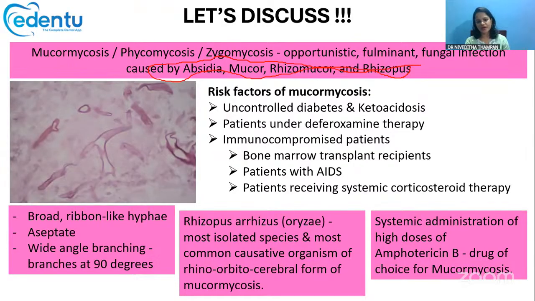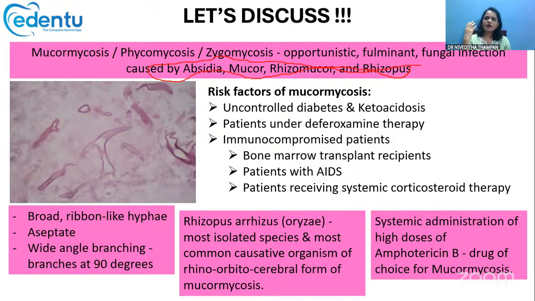So what are the risk factors for mucormycosis? Patients with uncontrolled diabetes and ketoacidosis are at increased risk for this infection, and so are patients under deferoxamine therapy, iron supplement therapy, and immunocompromised patients like AIDS patients, bone marrow transplant patients, and the ones receiving systemic corticosteroid therapy. All these patients are at increased risk for mucor infections.